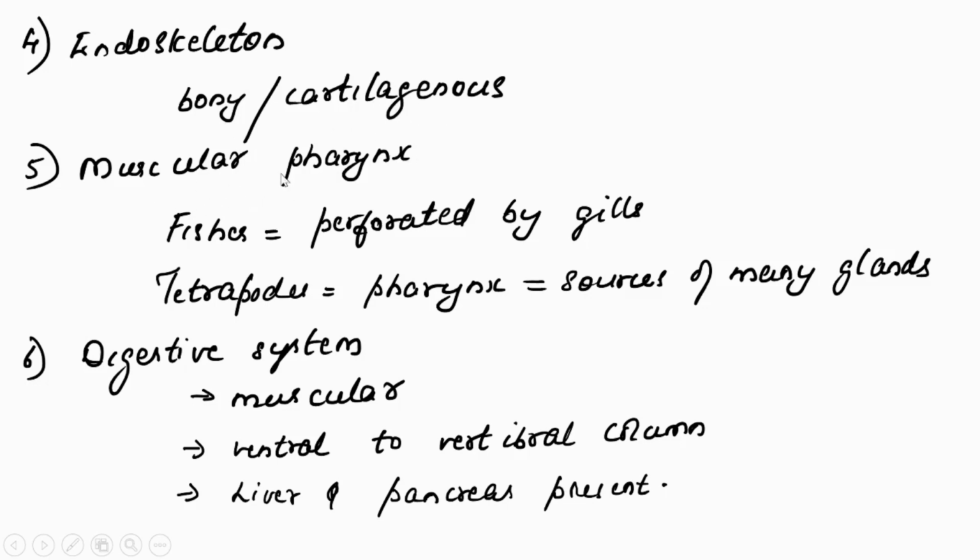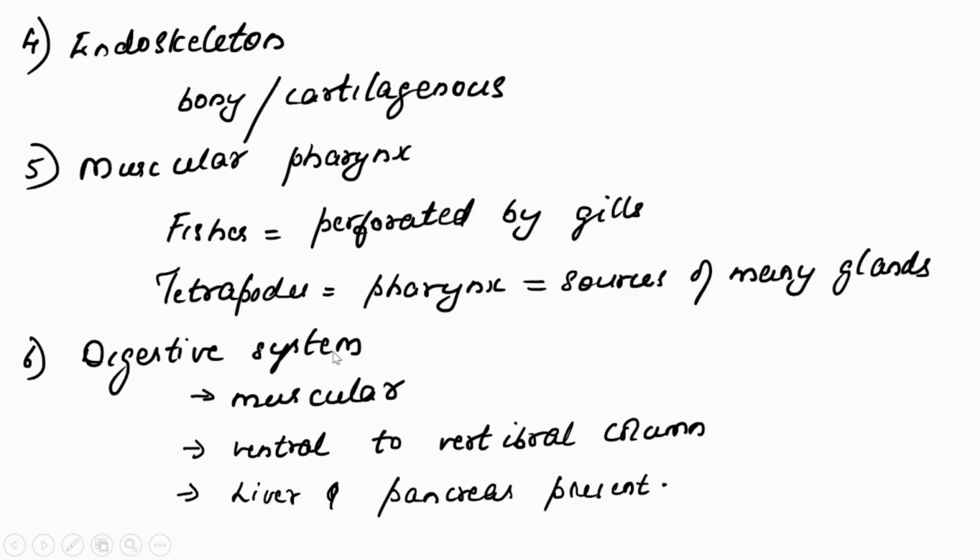Then a muscular pharynx is present. In the case of fishes, that pharynx is perforated by gills. When coming to tetrapods, tetrapods means organisms that possess four limbs, in those animals the pharynx carries many glands in its wall.